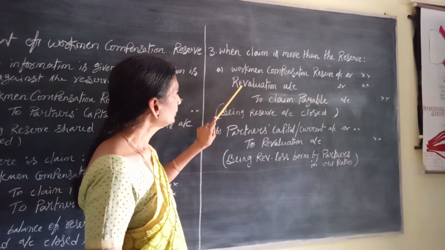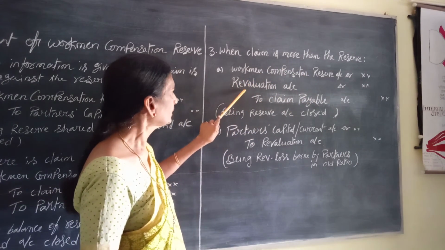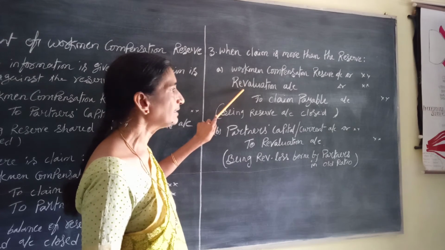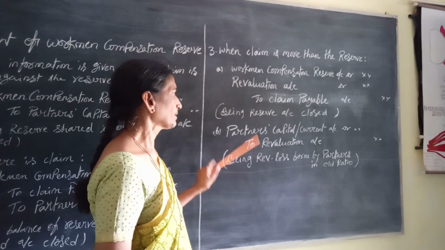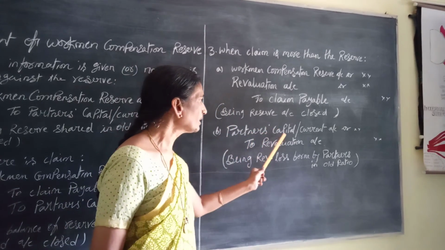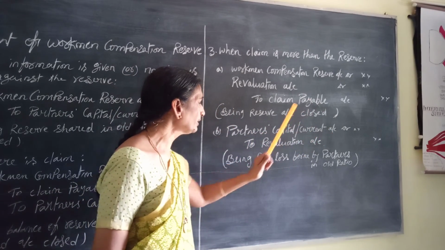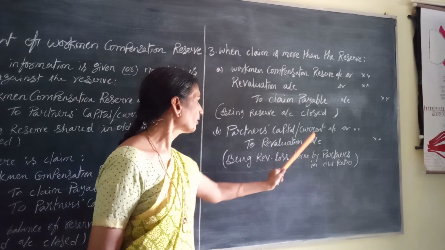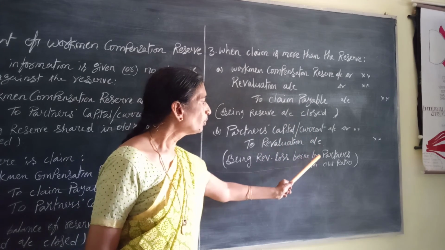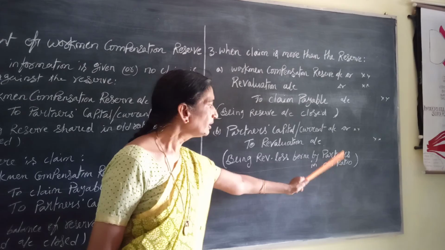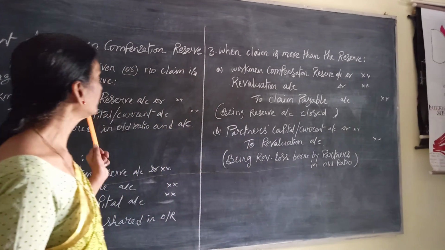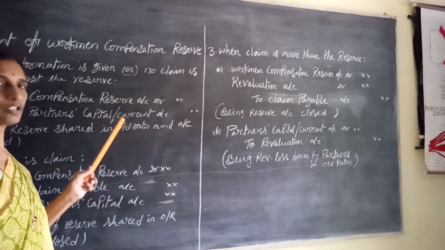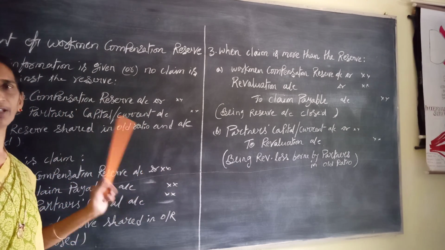This is a loss and it is to be borne by partners. Partners' capital accounts or current accounts are debited to revaluation account, being revaluation loss borne by partners in the old profit sharing ratio. This is about the treatment of workman's compensation reserve at the time of change in the profit sharing ratio.